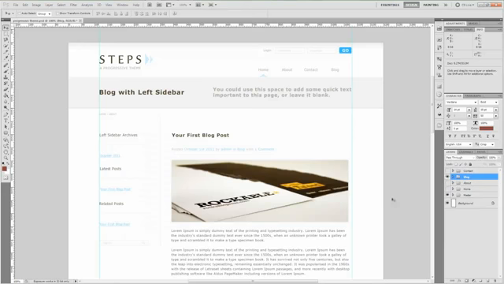Okay, and then we have a blog where the sidebar is actually on the left hand side. Now the only good reason for putting a sidebar on the left hand side is if your content on the right hand side isn't really as important as showing links to various posts, because it does kind of intrude with the sidebar on the left. It kind of intrudes a little bit on the content here that's on the right hand side.